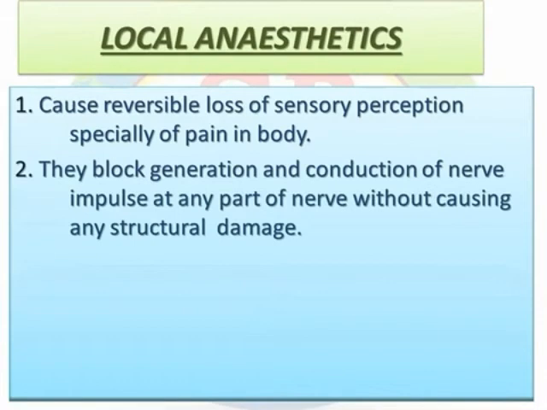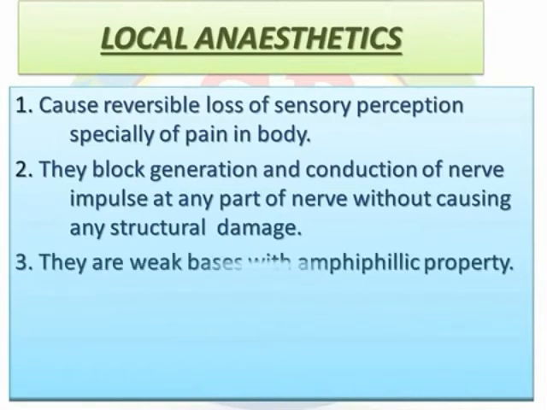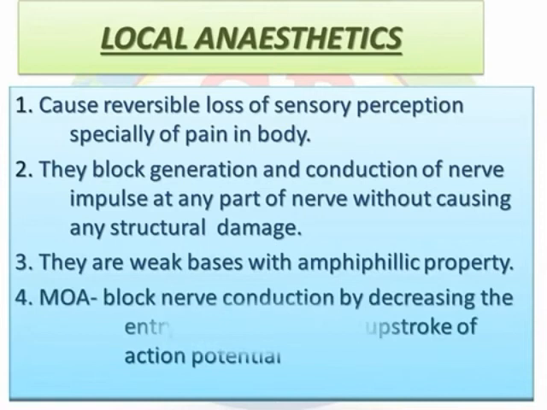The next class is surface anesthetics, in which there are two subclasses. The first one is soluble, and examples of soluble surface anesthetics are cocaine, lidocaine, and tetracaine. The second one is insoluble, and examples of insoluble surface anesthetics are benzocaine, butyl aminobenzoate, and oxethazaine. So benzocaine, butyl aminobenzoate, and oxethazaine are the insoluble surface anesthetic agents.